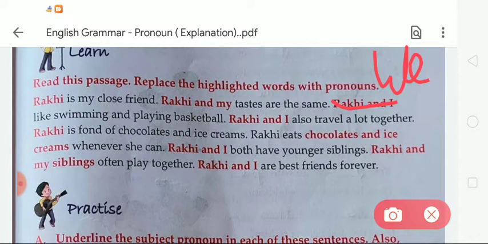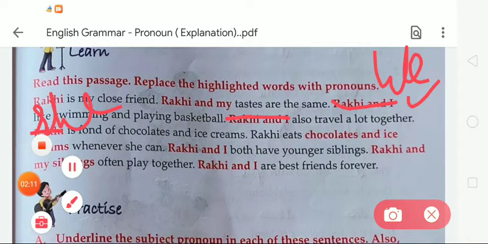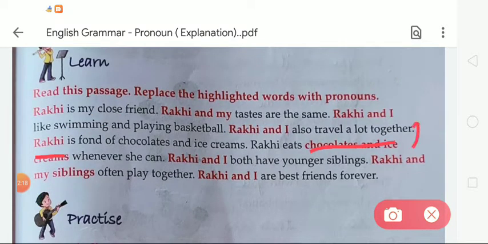Now the next: we like swimming and playing basketball. Rakhi and I, again, in the place of Rakhi and I, we have to write we. We also travel a lot together. Rakhi: for Rakhi we have to write she. She is fond of chocolates and ice creams. Rakhi eats chocolates and ice creams, so in place of chocolates and ice creams, we have to use the pronoun it. It whenever she can.